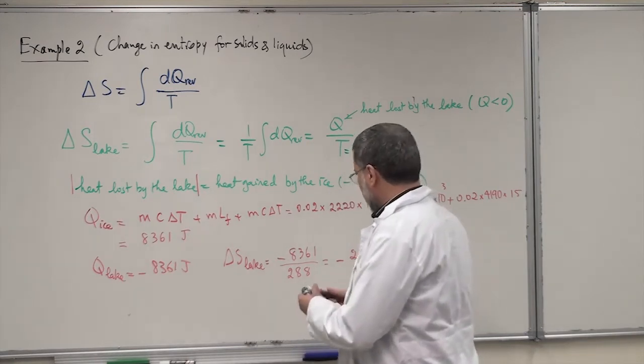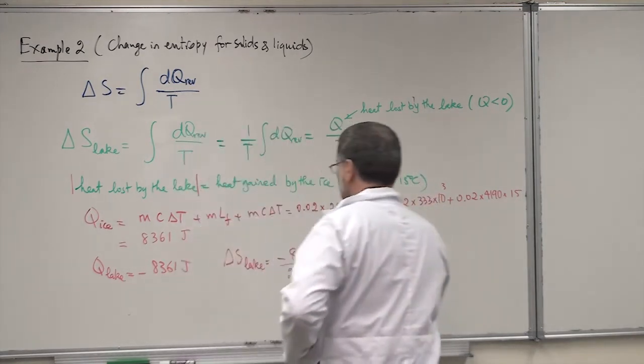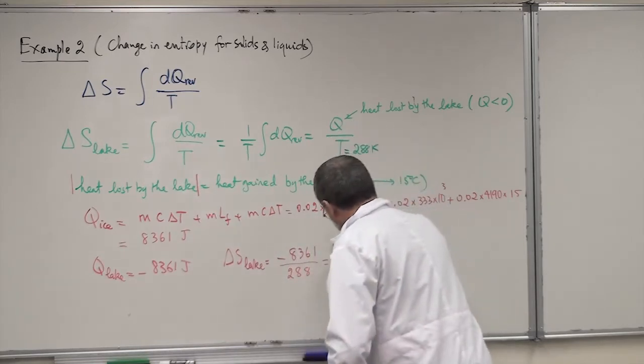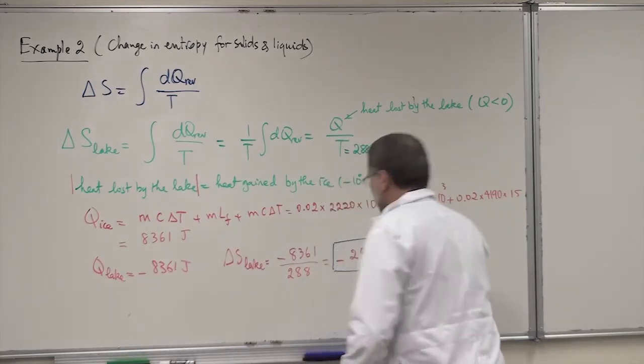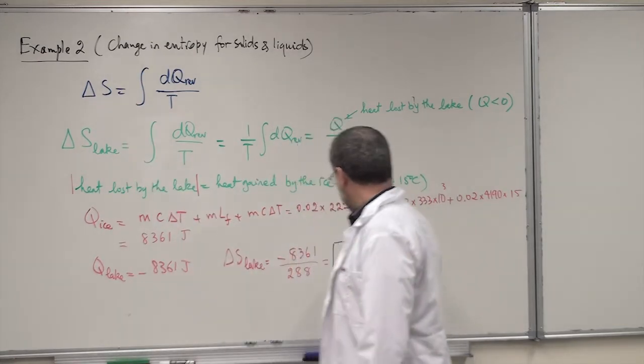You notice that delta S is negative, and don't be alarmed by this, because of course if a system loses heat, like the lake is losing heat to melt the ice, delta S will be negative.